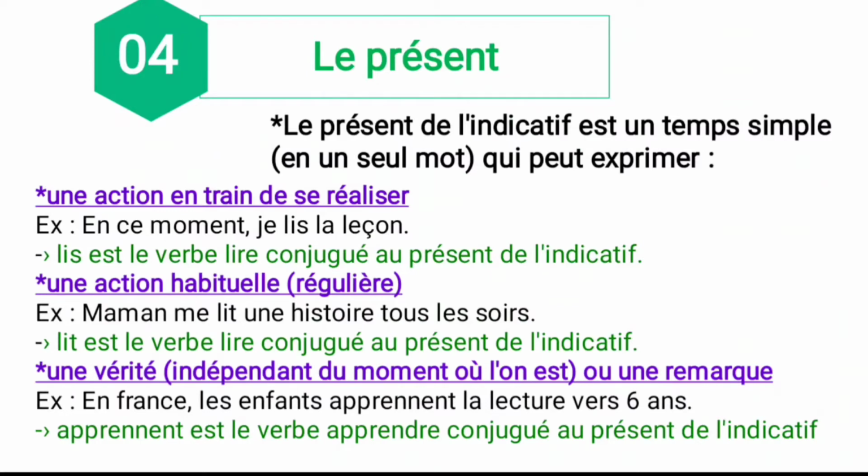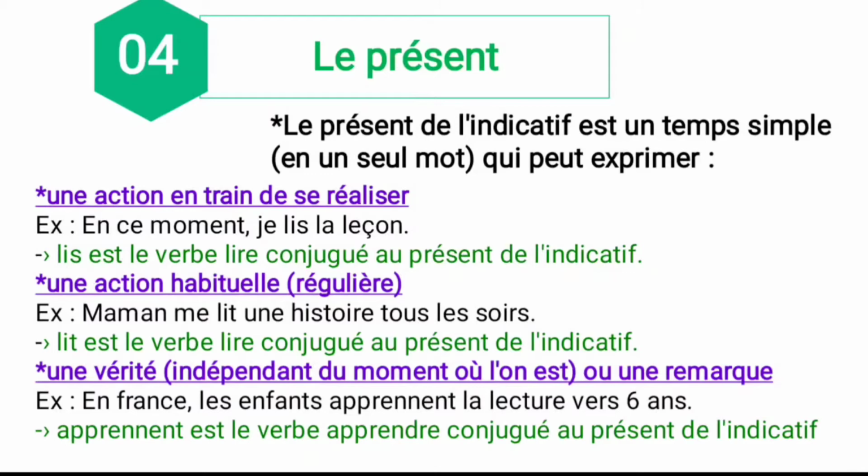See the example. En ce moment, je lis la leçon. So what is the meaning of this one? Right now. En ce moment means what? Right now, I am reading the lesson. Je lis la leçon means what? I am reading the lesson. So en ce moment refers to une action en train de se réaliser, which is an action being carried out. See, lis est le verbe lire conjugué au présent de l'indicatif. So lire is a verb, and lis is its conjugation. Lire means what? To read, which you have to conjugate in the present.